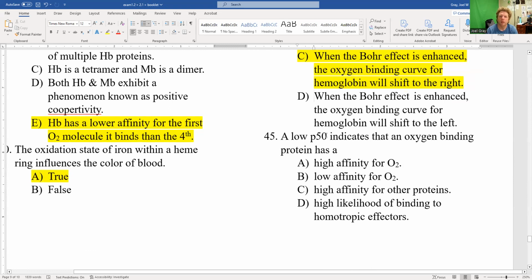Number 45. A low P50 indicates that an oxygen binding protein has A, a high affinity for O2, B, a low affinity for O2, C, high affinity for other proteins, and D, high likelihood of binding to homotropic effectors. Well, an oxygen binding protein could be myoglobin or hemoglobin. If it's myoglobin, it's not going to be under allosteric regulation, so it's not going to have a homotropic effector. The best answer is a low P50 indicates a relatively higher affinity for O2.